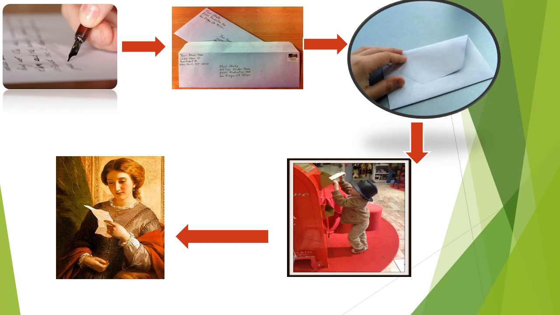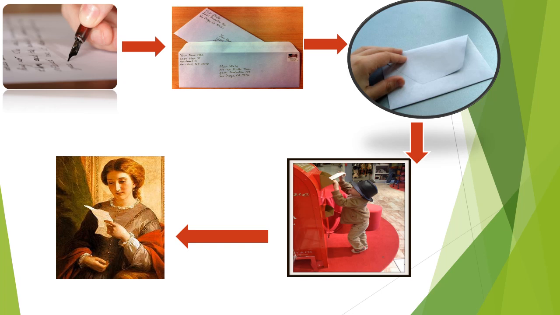Here we place the letter inside an envelope so that the content of the letter or the message is not accessed or seen by any outsider, and the letter reaches the destination safely. So this is an example of encapsulation.